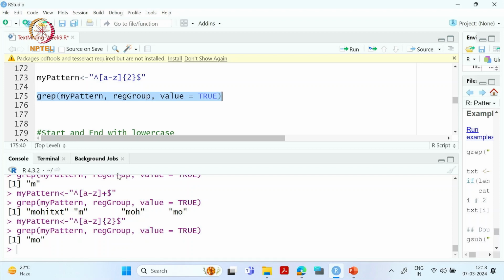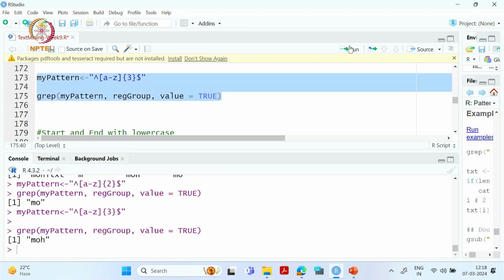Okay. Then if we have to look for 3, we can write 3 like this, or if we have to look for 3 or more than 3, we can put it in this way, and if we run this, okay, so there are 3 and then these are 7. Okay, so what exactly is this representing? That it extracts the words which have 3 lowercase alphabets or more.